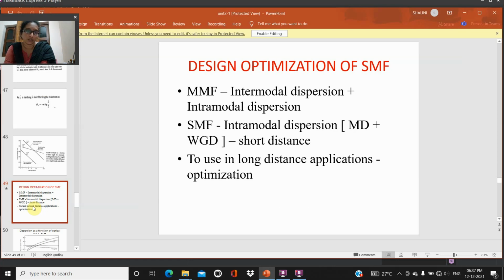Multimode fibers exhibit both intermodal dispersion and intramodal dispersion, whereas single mode fibers exhibit only intramodal dispersion. They can be limited to short distances. To use them in long distance applications, the optimization will be changed. So for single mode fiber dispersion, we only talk about intramodal dispersion, that is material dispersion and waveguide dispersion.